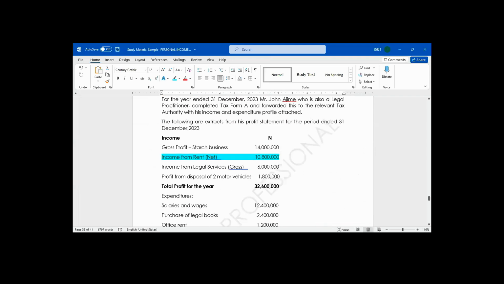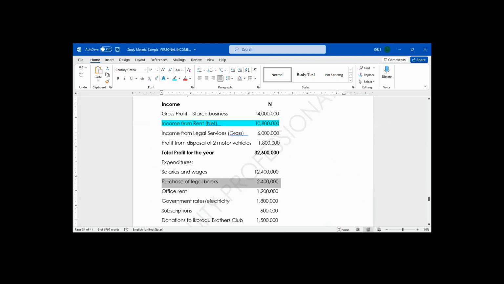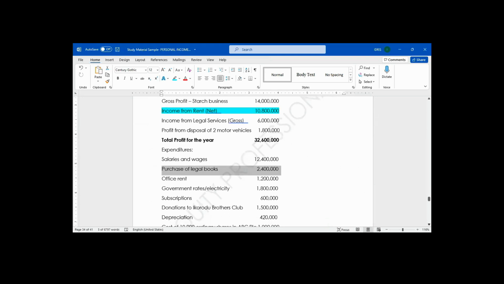The next one, after salaries and wages, look at the other expenses we have. Purchase of what? Ledger book. Is it allowed or disallowed? Purchase of legal books. It's allowed, sir. Legal books. Is it allowed or disallowed? Allowed. I will not allow it.